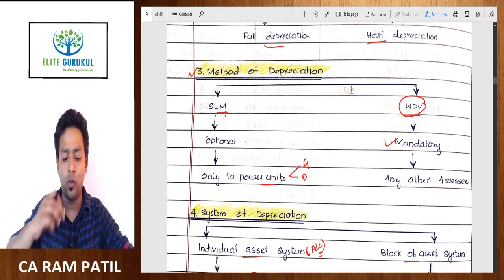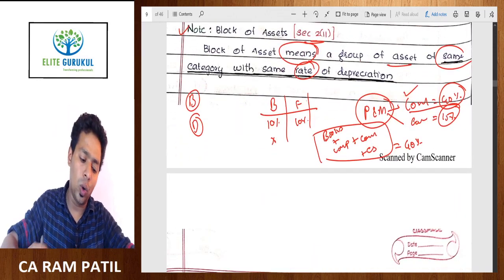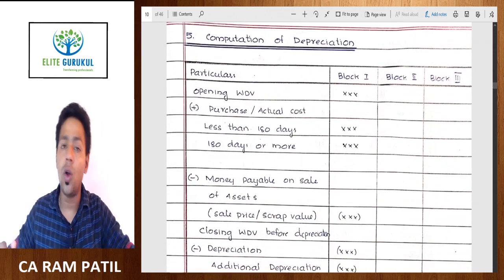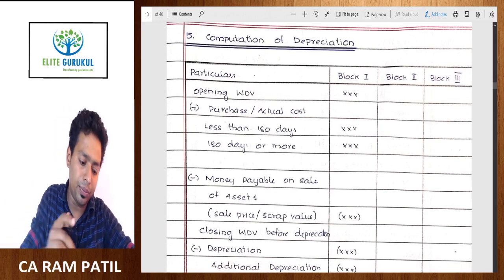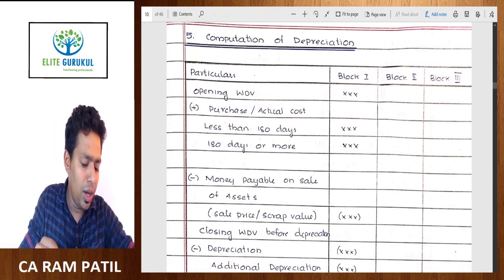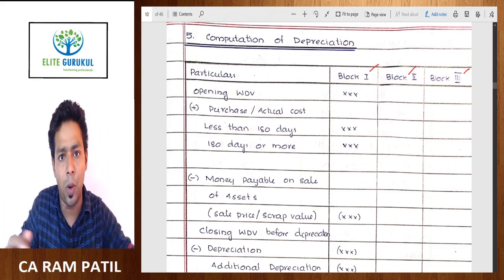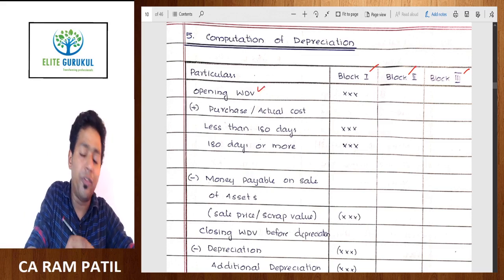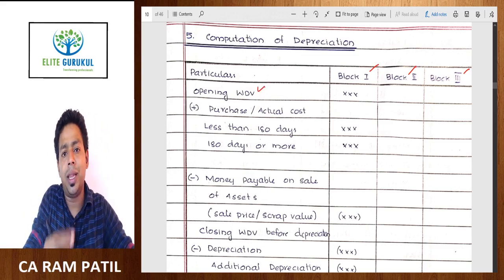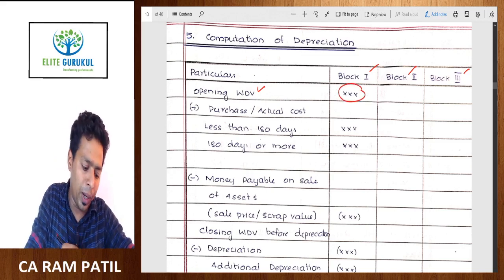Method of depreciation: we are going to follow WDV, and we are also going to learn the block method. This is how the block method operates. This is how you compute depreciation under the block method. You can see here there is block 1, block 2, block 3. It depends upon the question how many blocks are asked. We always start with the opening block of WDV, and this will be given by the last year's computation. Last year's closing block should become the current year's opening block.